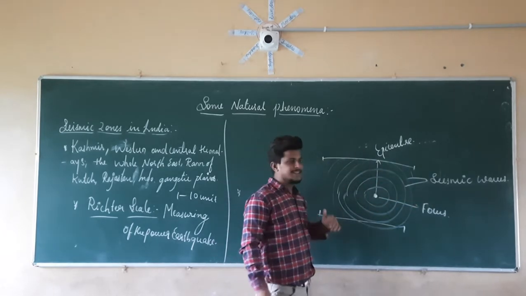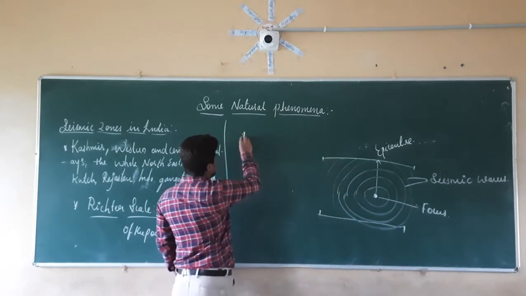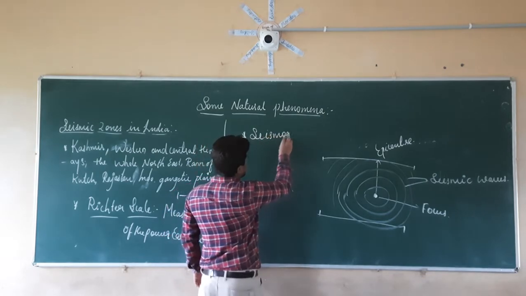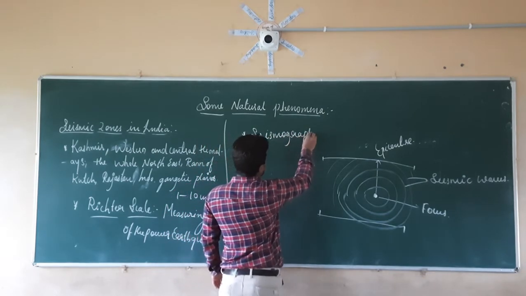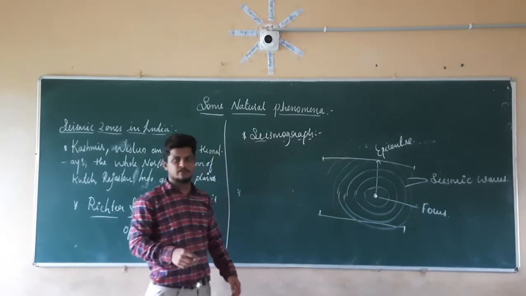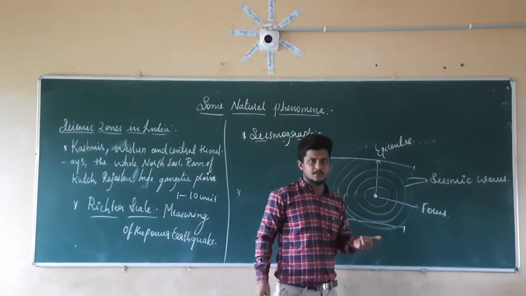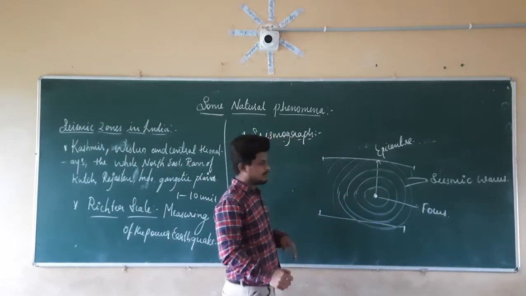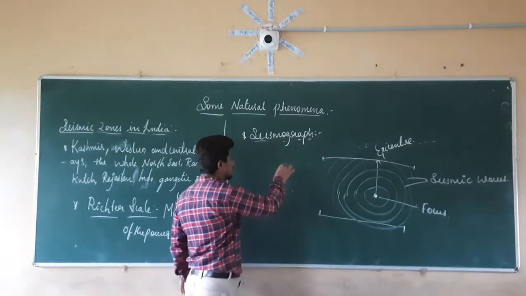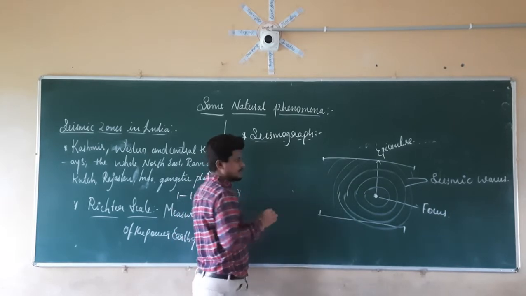To measure those things, we have another graphical representation, that is nothing but the seismograph. By using the seismograph, we are going to identify some values, some parameters. It can be used for calculating the magnitude of the earthquake. Now let us take the example of my body. I am standing statically, putting my chalk on the board. I am standing statically, so nothing is happening on the board.